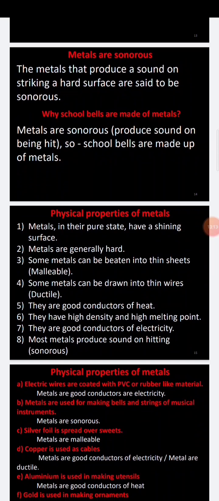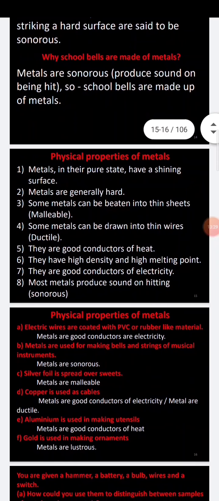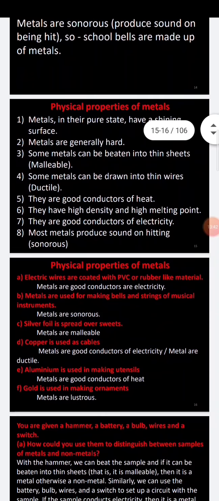These metals are good conductors of heat and good conductors of electricity, and usually some metals have high density with high melting point. And the last of the physical properties of metals is that most metals produce sound on hitting; they are sonorous. Sonorous means sound making. So these are the physical properties of metals, and here they have given some examples.